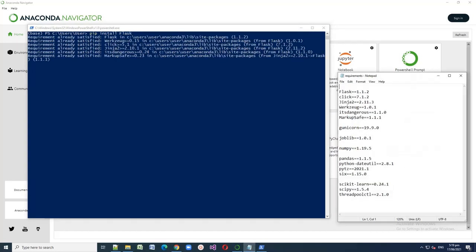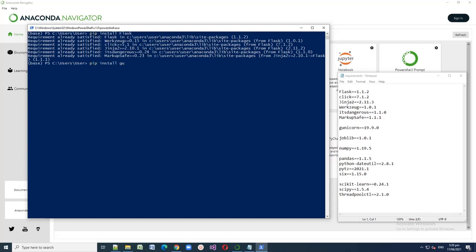As you can see, it also installed Click, Jinja2, Werkzeug, ItsDangerous, and MarkupSafe. These are also needed in our app, so we don't have to install them again, but if in your case they don't show, you can manually install them via pip.